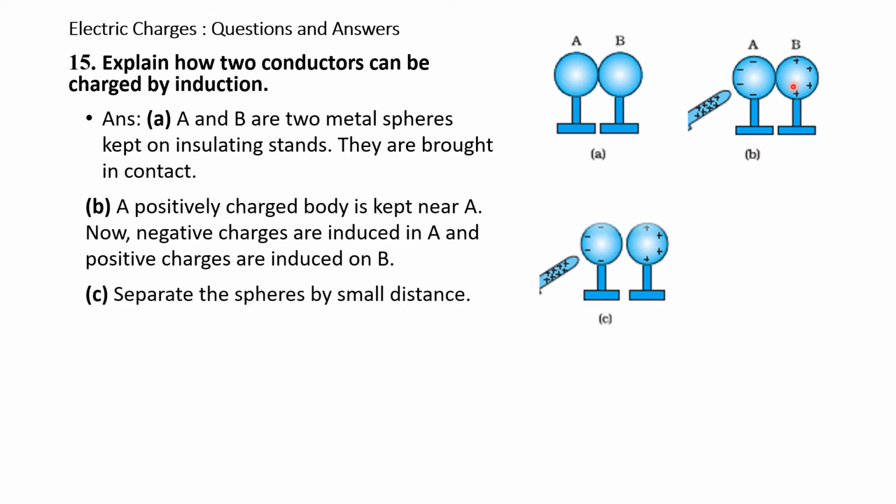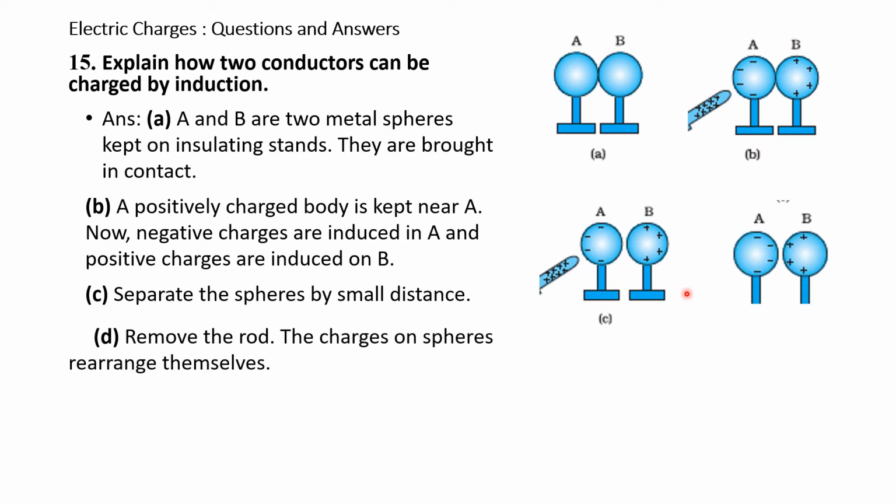Now in the third step, step C, separate these spheres. Hitherto they were touching one another. In C they are separated. So A is negative and B is positive, and A and B are separated by a small distance.